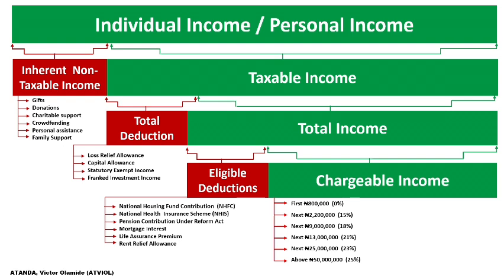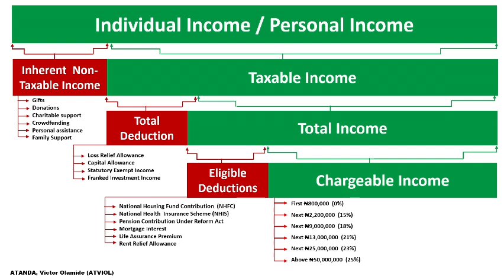Suffice to say, you have a taxable income for the year of assessment of 3 million, and the first 800,000 is exempted. What is going to remain is 2.2 million. That 2.2 million is going to attract a 15% tax rate.